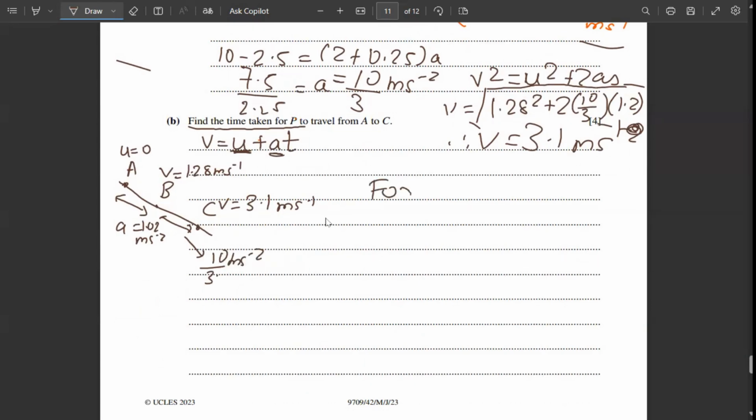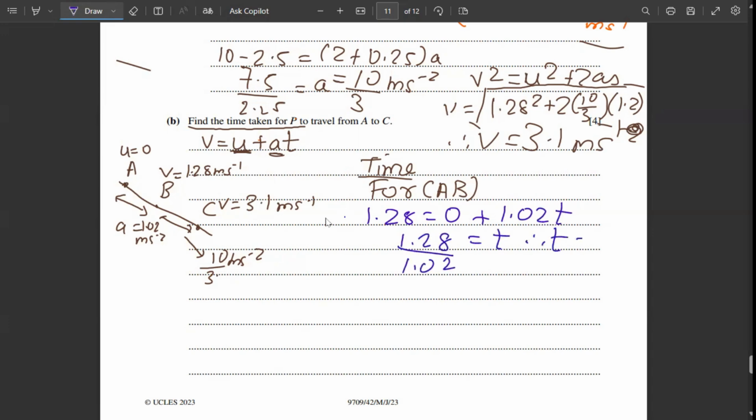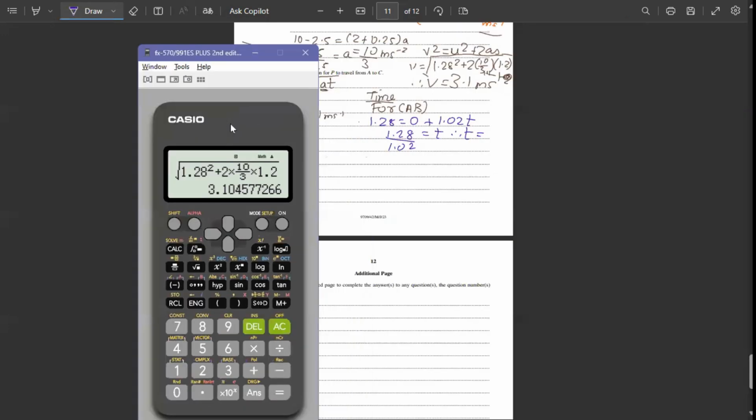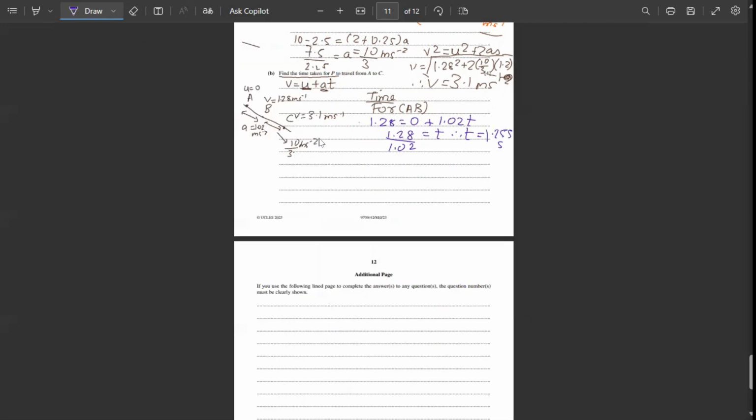So for covering AB, V will be 1.28, U will be 0, A will be 1.02 and we find T. Therefore, 1.28 upon 1.02 is T. Therefore, the time taken for the particle to travel between AB will be 1.28 divided by 1.02, which is 1.255 seconds.